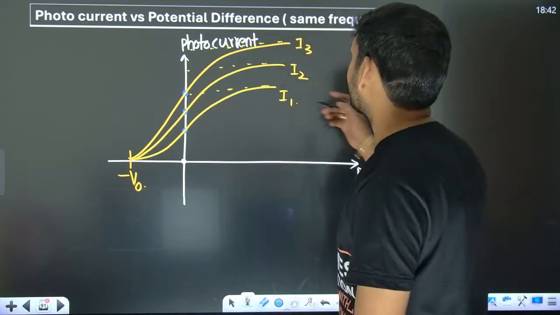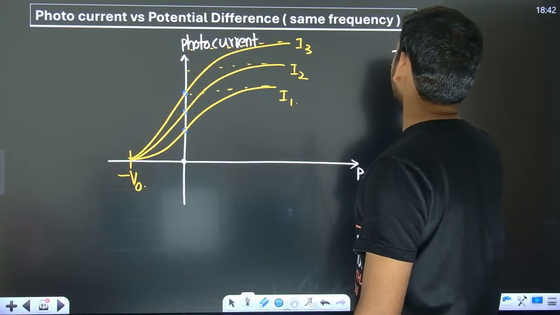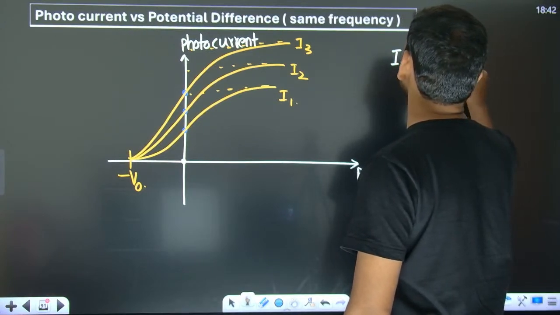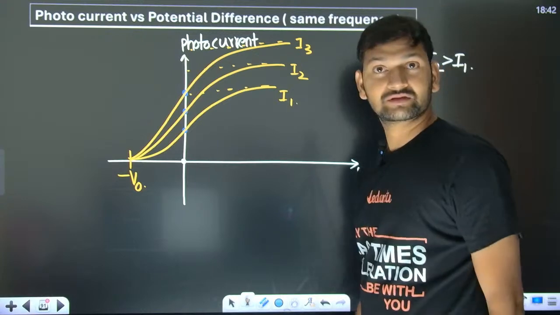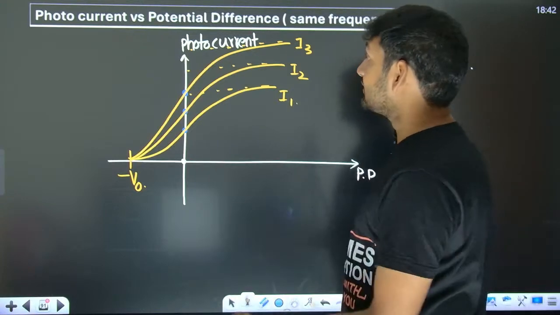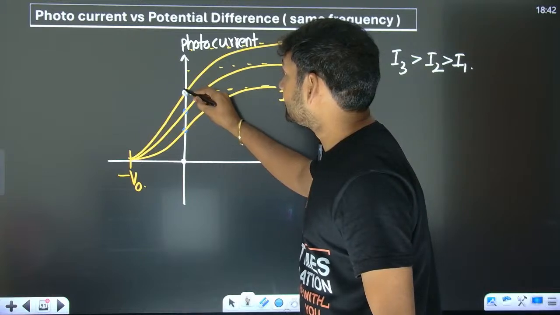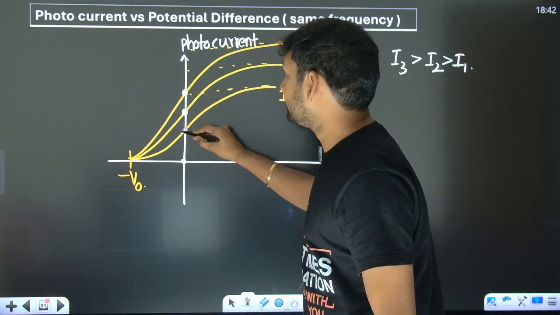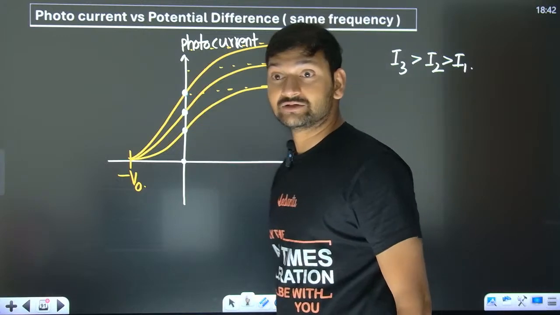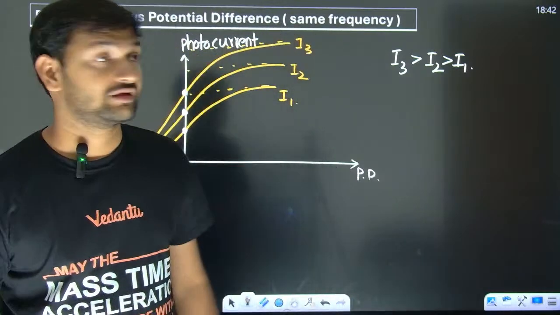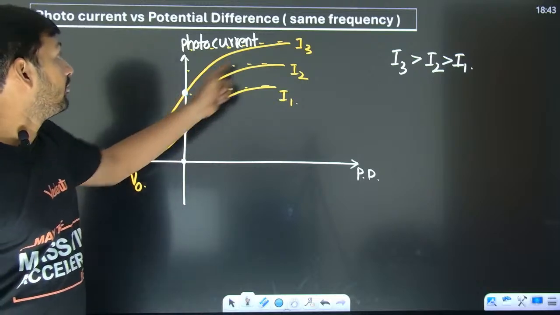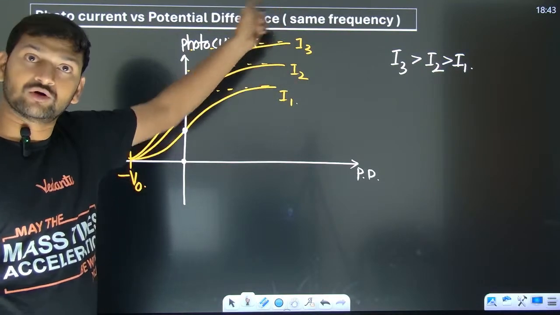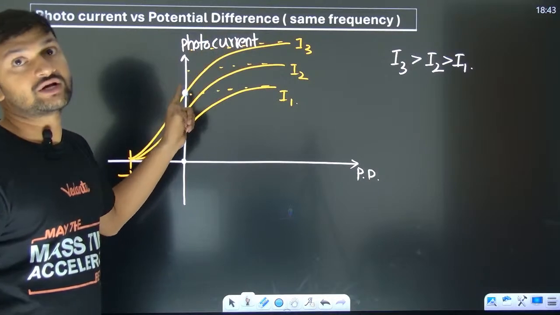Now look, we know very well that I3 is more than I2 is more than I1. That is the reason why we can clearly see that we got more current when we maintain the potential difference as 0. Why? More number intensity means more photons, more electrons, more current.